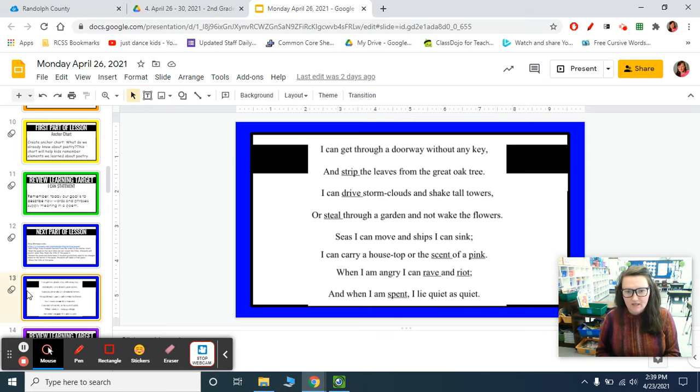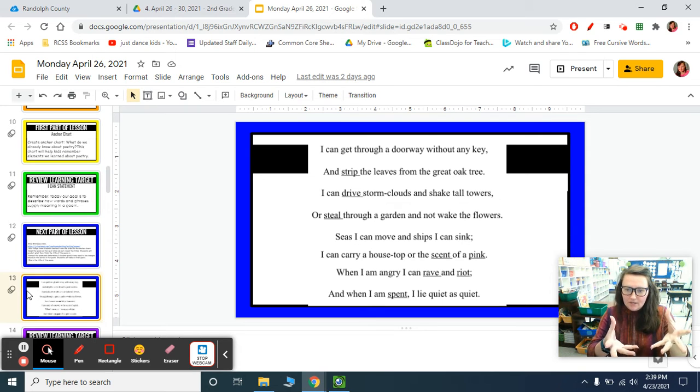the great oak tree. I can drive storm clouds and shake tall towers. Okay, let me go back. So we've got strip, which means take something apart, right? I can drive storm clouds, like push storm clouds, and shake tall towers, or steal through a garden and not wake the flowers. There are two different ways to use the word steal.